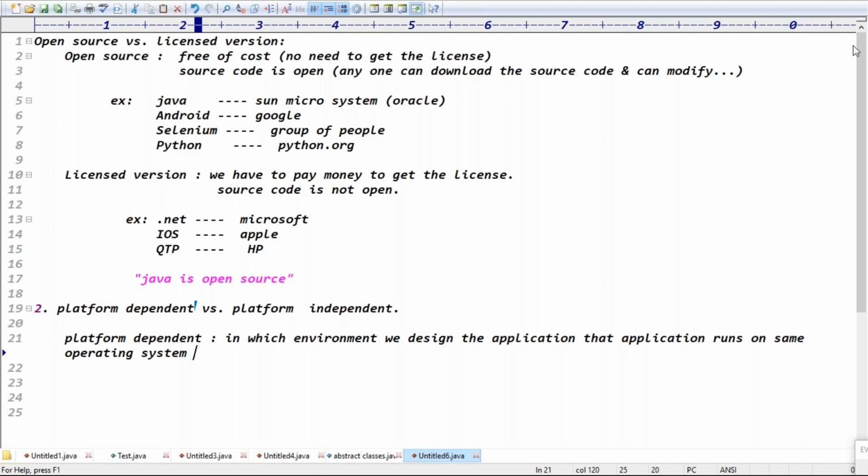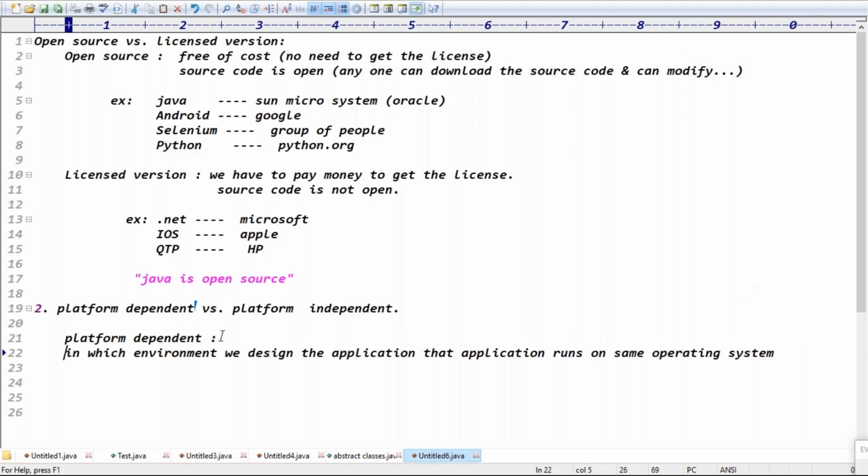Sir, which code editor will we use? Asmit, I will tell you. Give me a second.